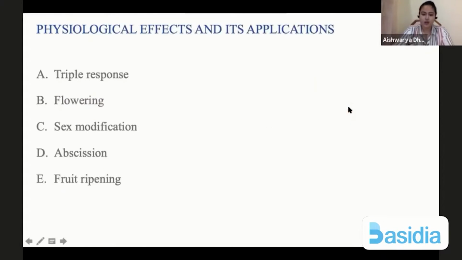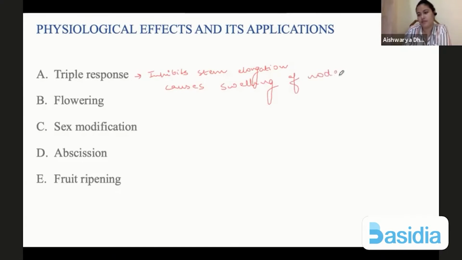Quickly, physiological effects and applications. So ethylene produces the triple response. Triple response means that it has triple function. First, it inhibits stem elongation. Second, it causes swelling of nodes. And it opposes geotropism.